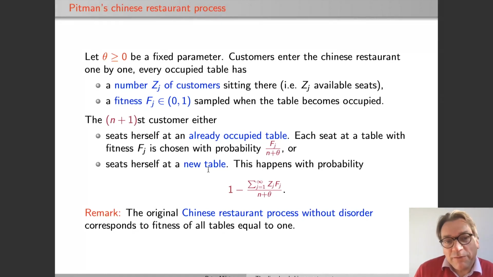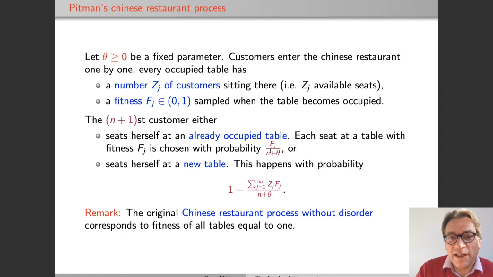If you don't like this in the modeling, there are other models that don't have this feature. But here, I think this is interesting because this increases the competition between tables, makes the model more interesting. So you can already guess where the competing or interacting growth processes are. If you just look at one table.